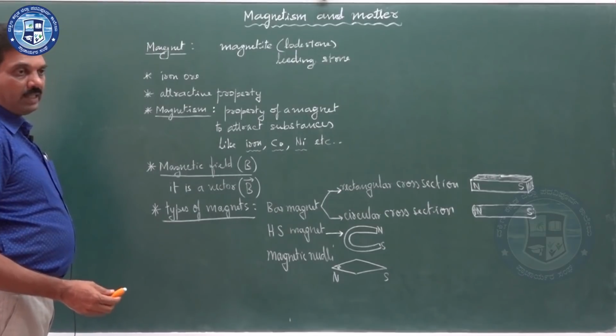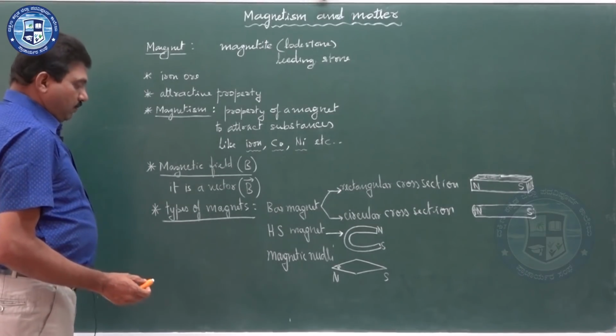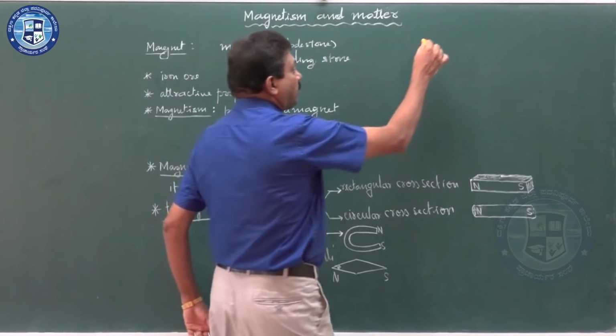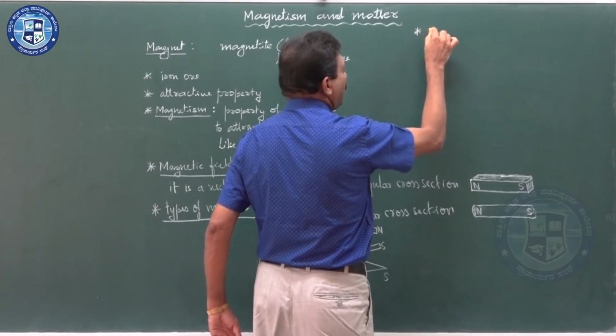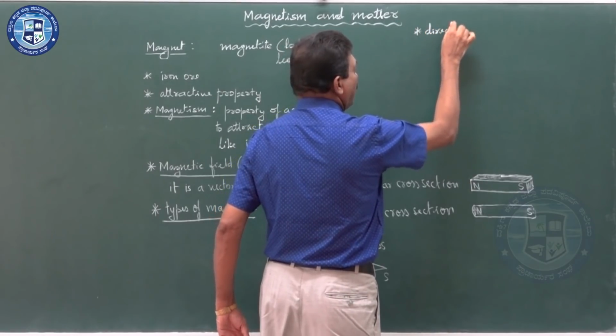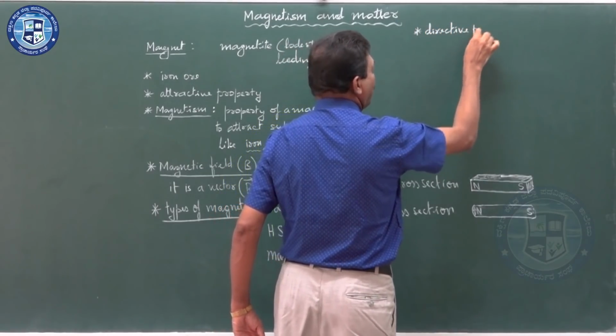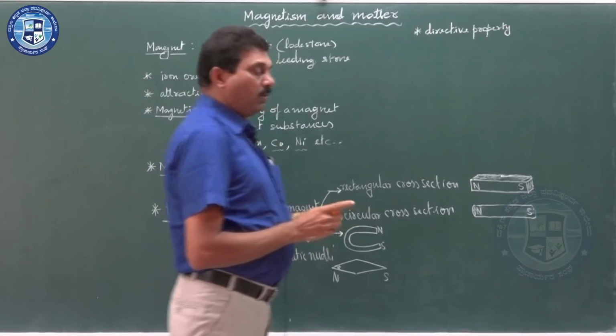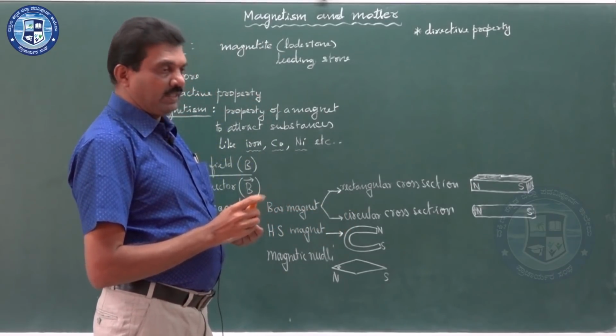So, what are these magnetic poles? When we come to magnetic poles, first of all you have to consider one of the properties of the magnet called directive property. What is this directive property of a magnet?